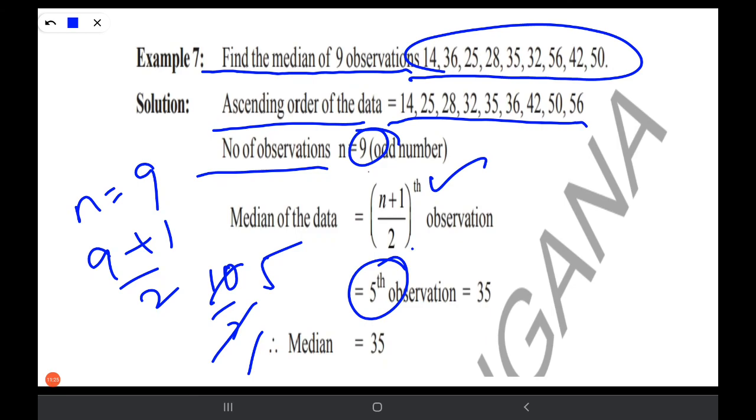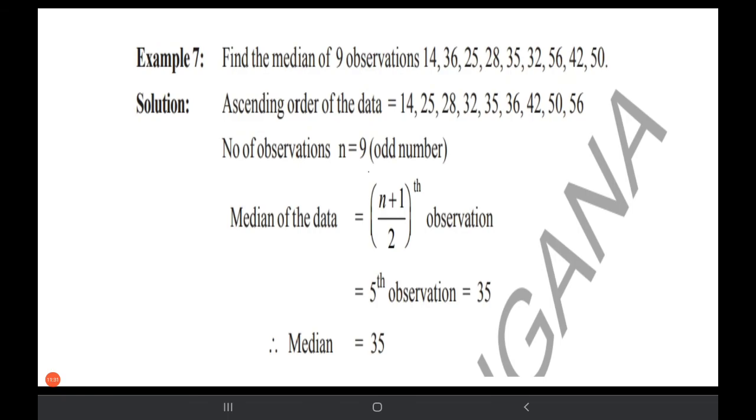What is the fifth observation? Look here: 1, 2, 3, 4, 5. 35 is the fifth observation. This 35 is our answer. That is our median. I hope you understood.